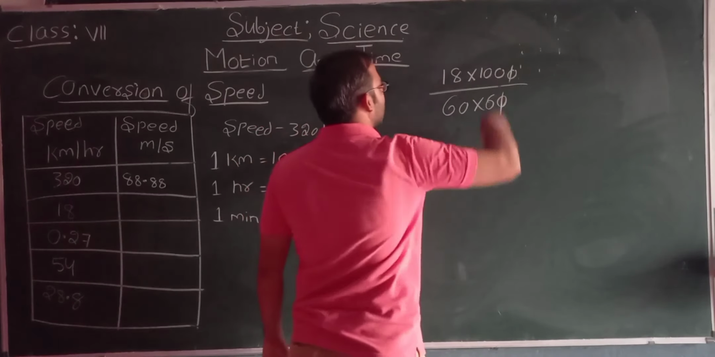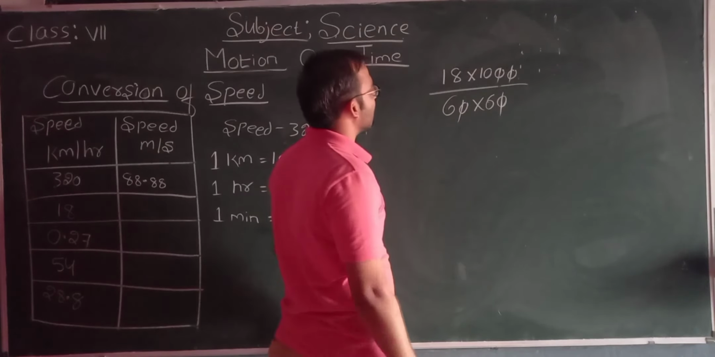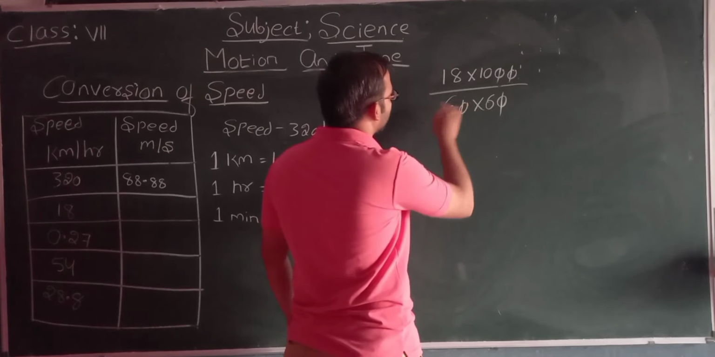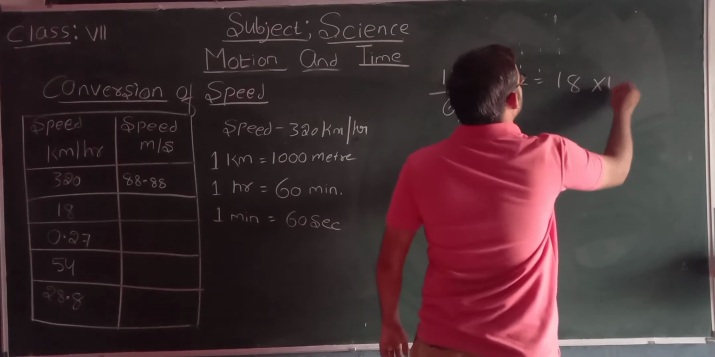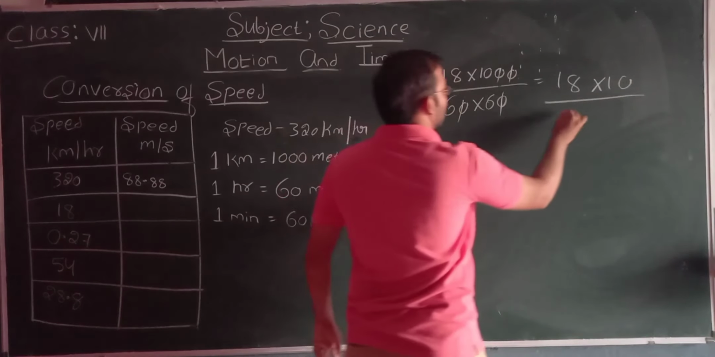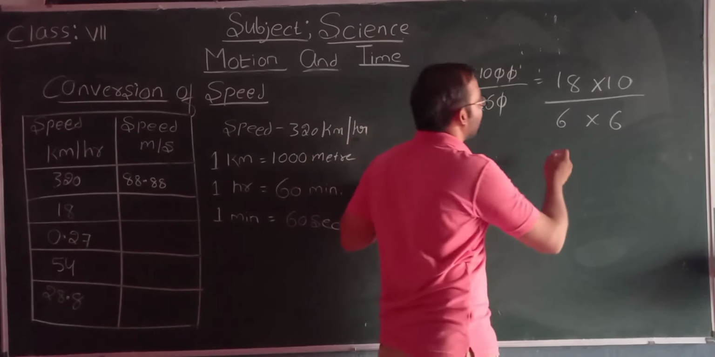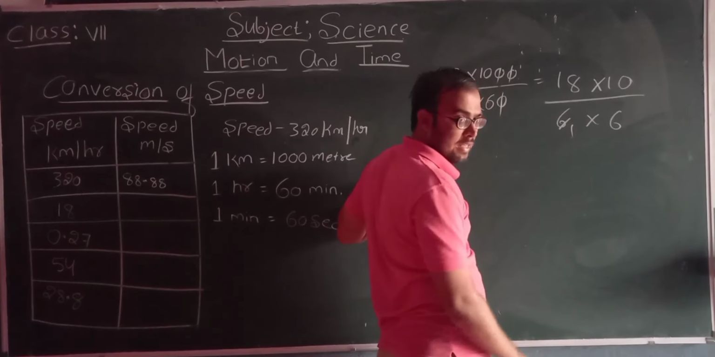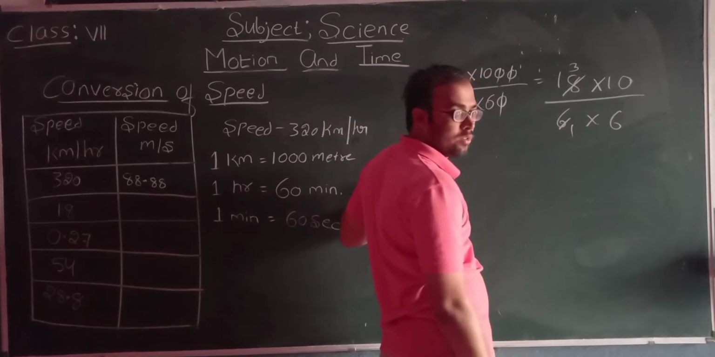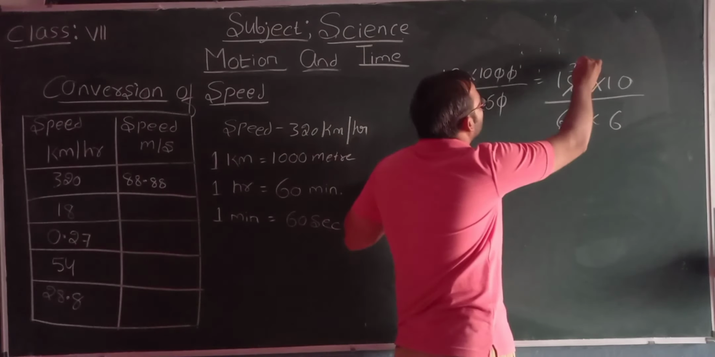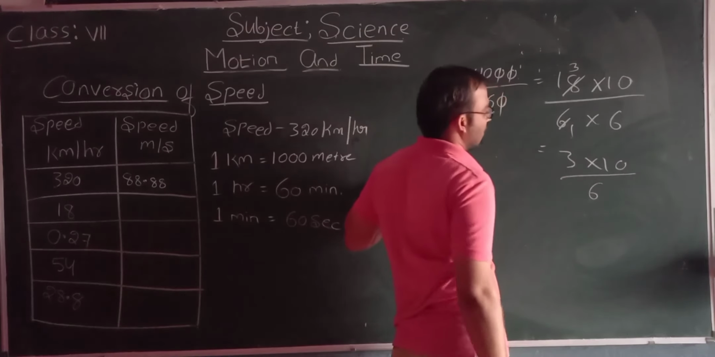Now the 0 and 0 get cancelled. What is remaining? 18 into 10, and 6 into 6 is remaining. Now look here, students. 6 ones are 6, 6 threes are 18. So now we are remaining with 3 into 10 divided by 6.